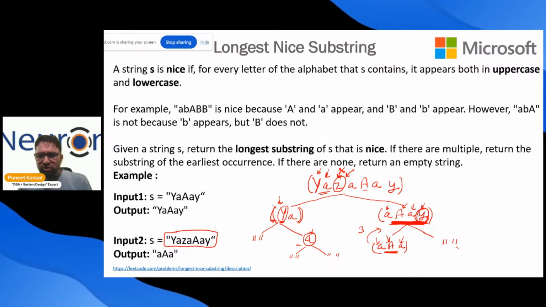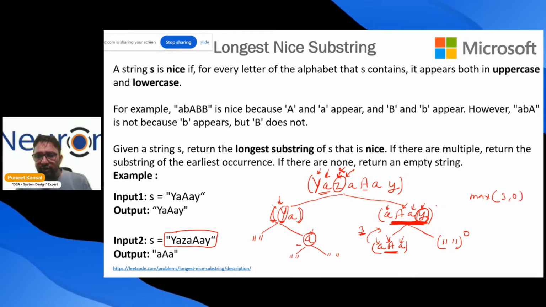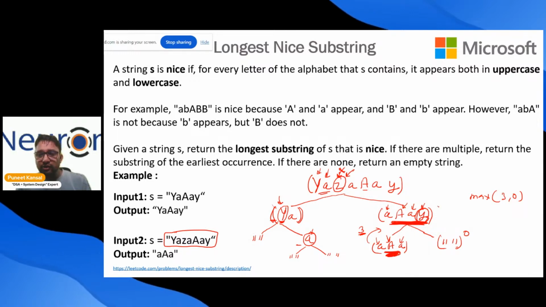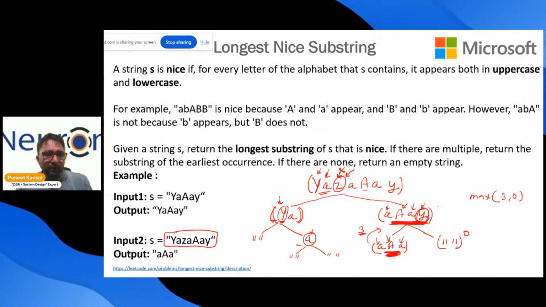Okay. Actually, what we can do now, the length here is 0 and here is 3. We say okay, which is greater, which is the max out of 3 and 0. So we will say that this string is the longest substring which is nice. So we pass it over here. So let me write in a different color. Let me write it in black color.